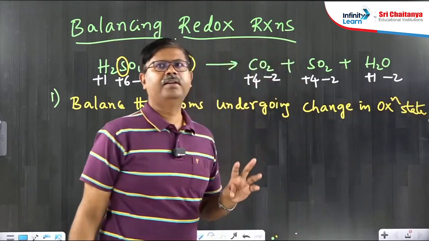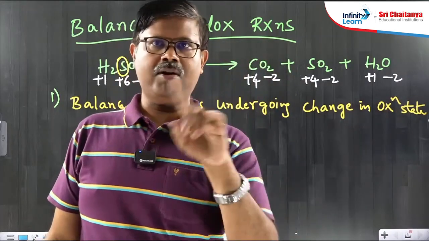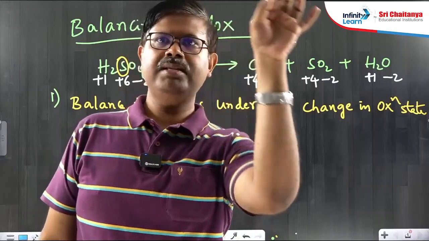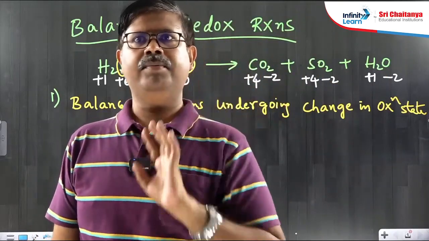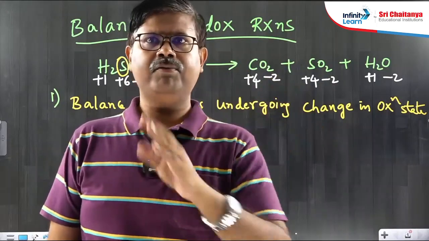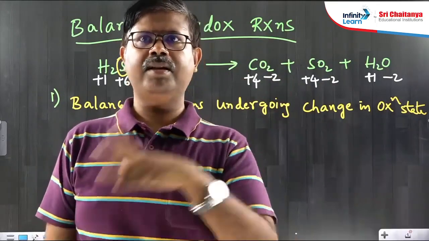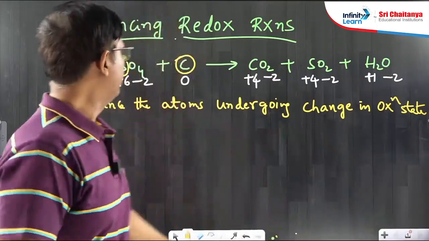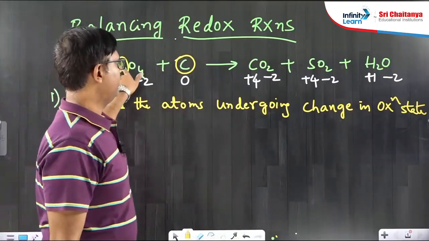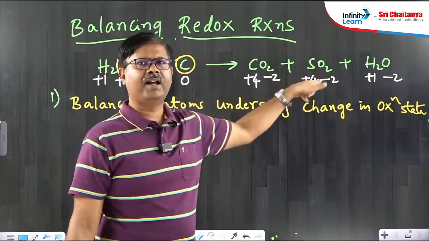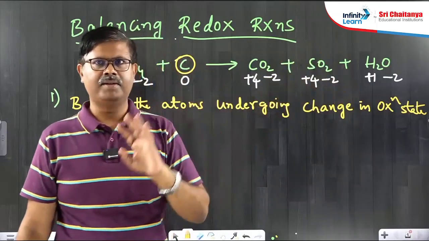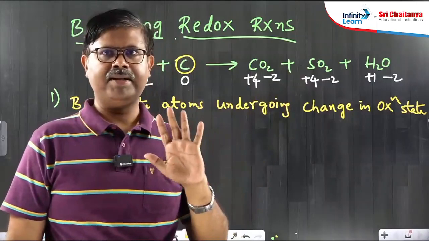First step is what? First see the oxidation numbers, and wherever a change is happening, first focus on those elements only and balance them. How do you balance? Directly. If 2 are there, put 2 here. If 3 atoms are there, put 3. Like that, directly balance. Now see, 1 sulfur is there, here also 1 sulfur. 1 carbon is there, here also 1 carbon. So in this example, we don't bother because the atoms are already balanced.